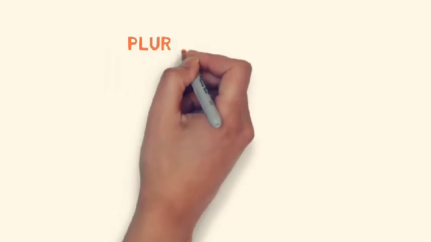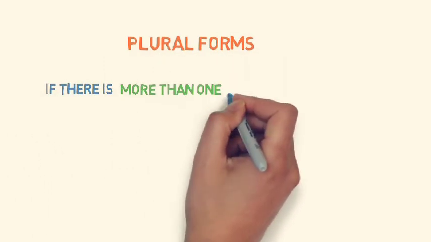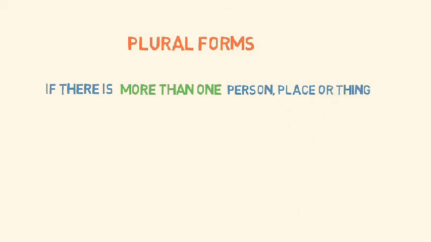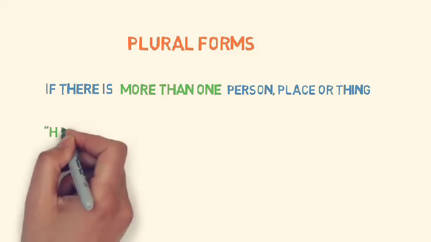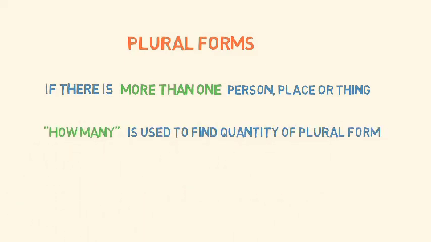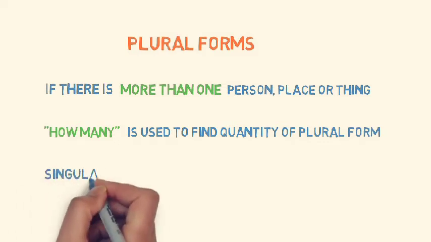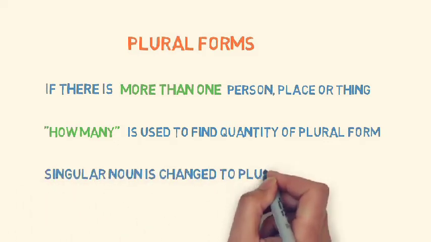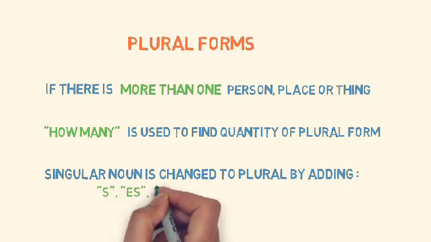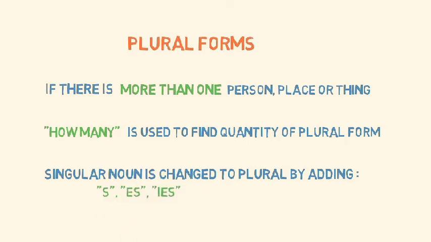Now let's see the plural forms. If there is more than one person, place or thing involved, then we call them plural forms. How many is used to find the quantity of plural forms. A singular noun is changed to a plural noun by adding s, es and ies at the end.